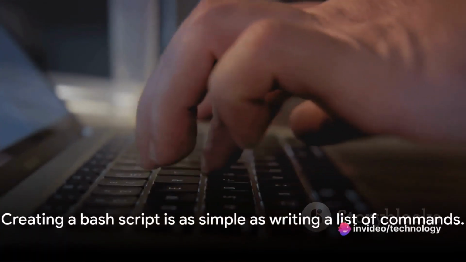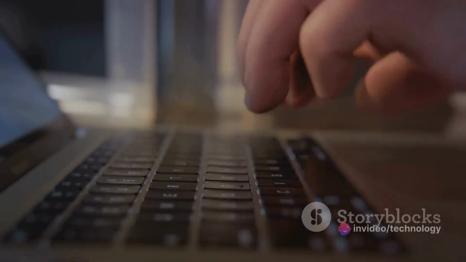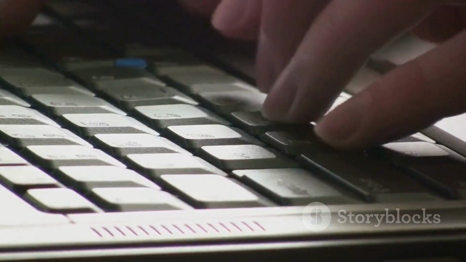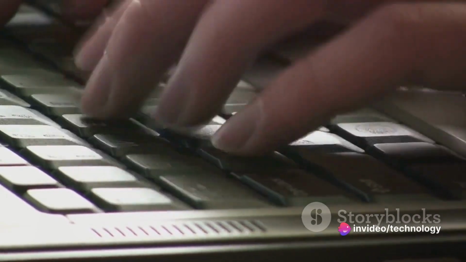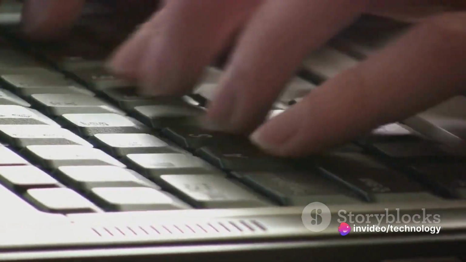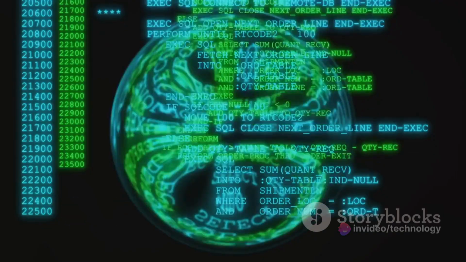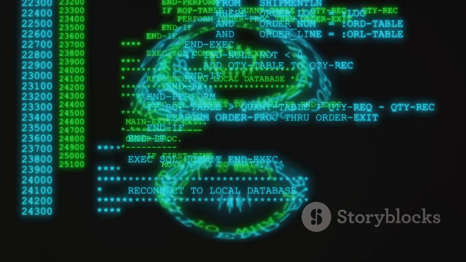Creating a Bash script is as simple as writing a list of commands. So let's dive right into it. To create a Bash script, we'll start by creating a new file. This file should have a .sh extension to indicate it's a Bash script. You can use any text editor you're comfortable with, like Nano, Emacs, or even Vim. Let's say we name our file firstscript.sh.